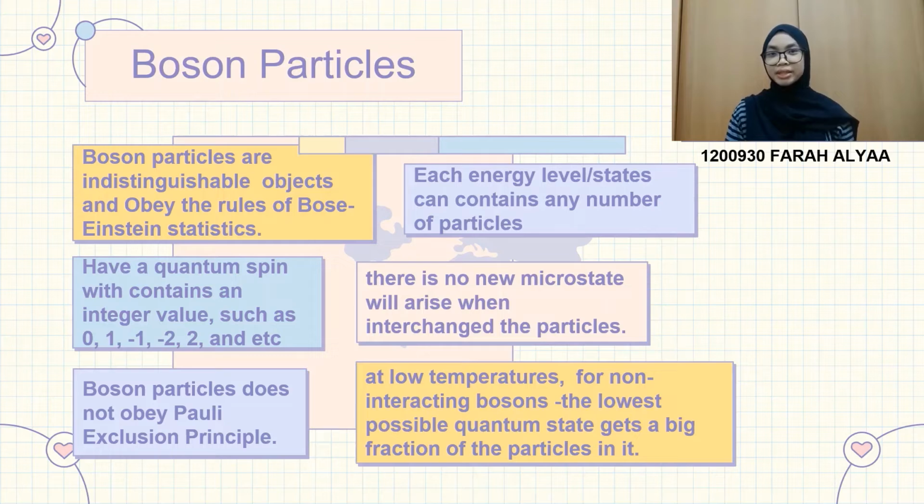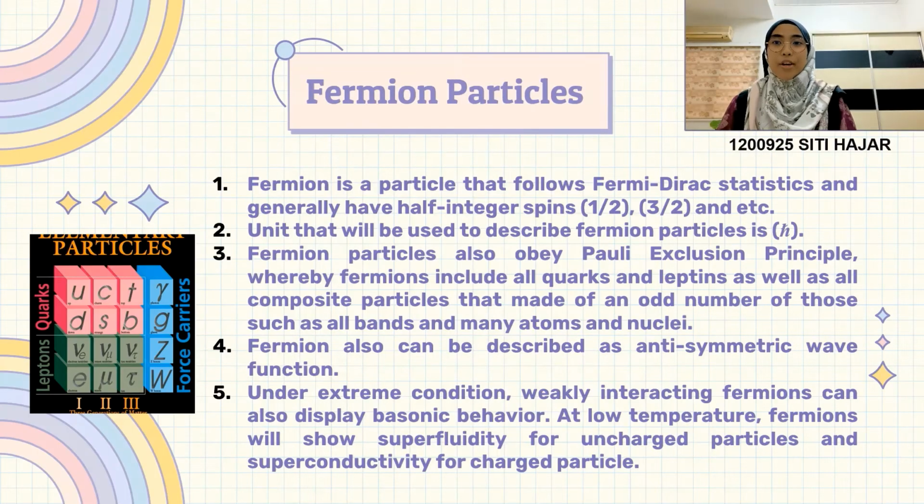This type of particle also has zero or integral spins. Thus, no new microstate will arise when the particles are interchanged. Lastly, at low temperatures, this is exactly what happens, at least for non-interacting bosons. The lowest possible quantum state gets a big fraction of the particles in it. Fermion particles.